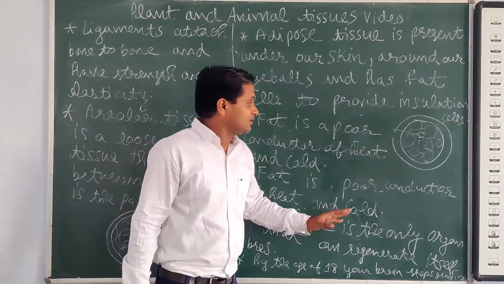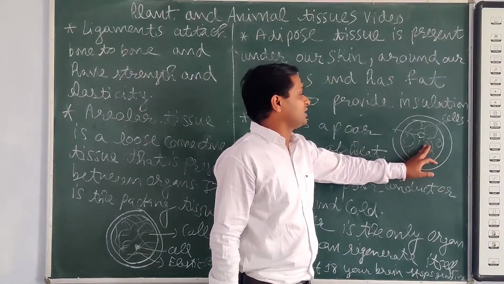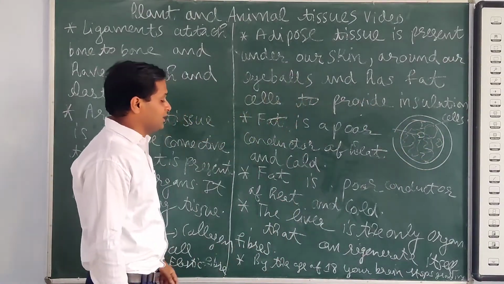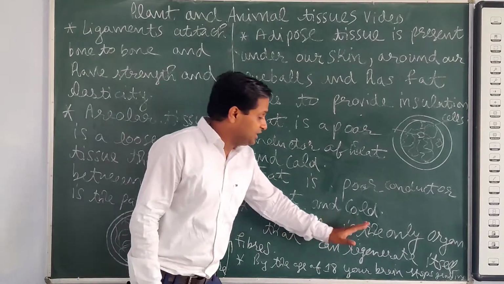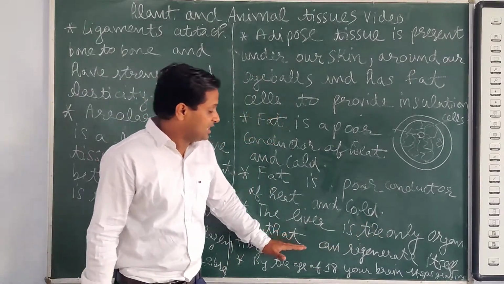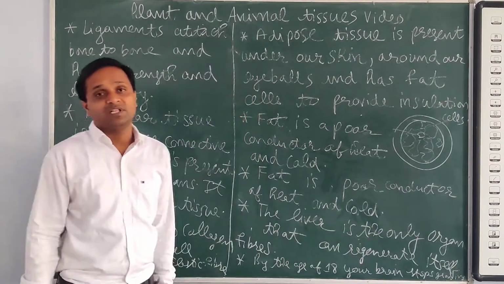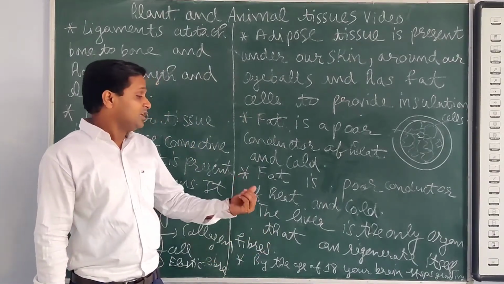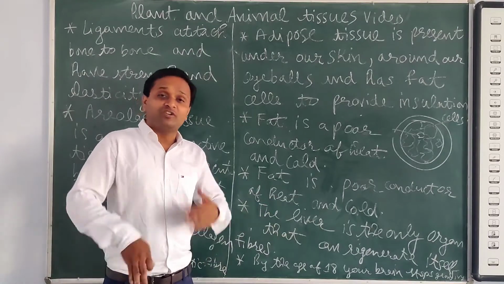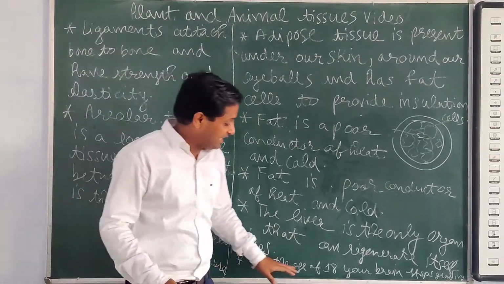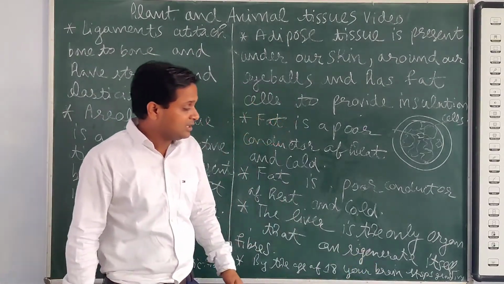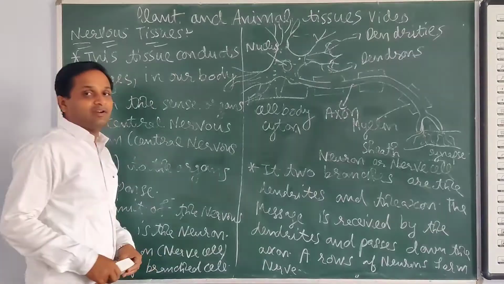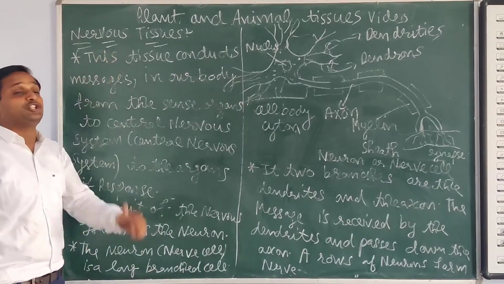This was the adipose tissue structure, with cells present in between, in the skin and around our eyeball. Did you know? The liver is the only organ that can regenerate itself. And by the age of 18, our brain stops growing.